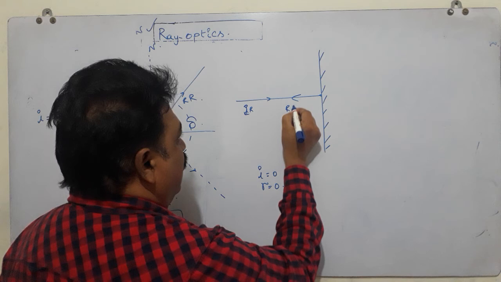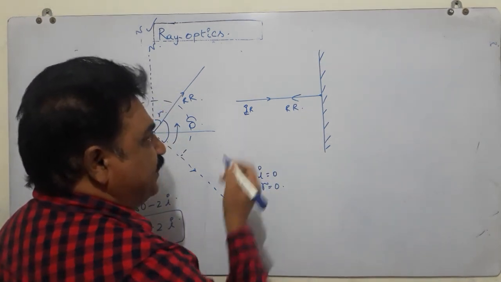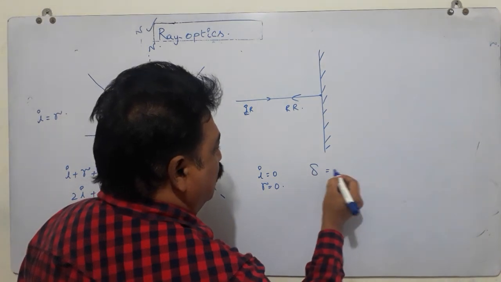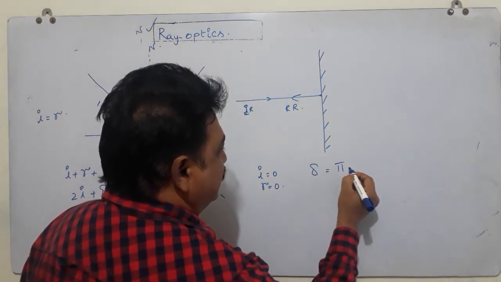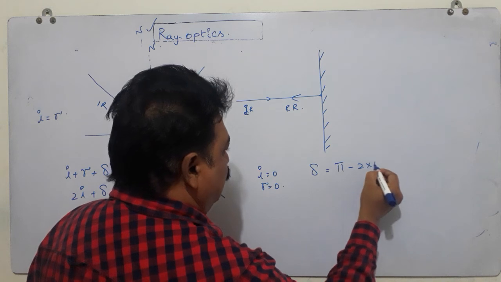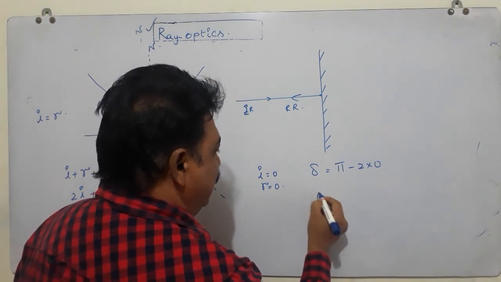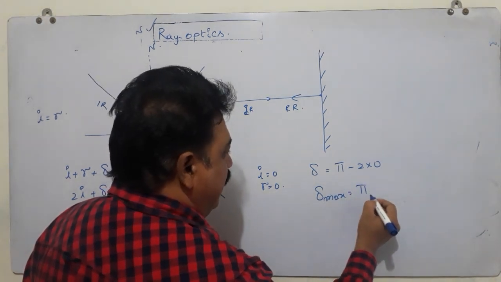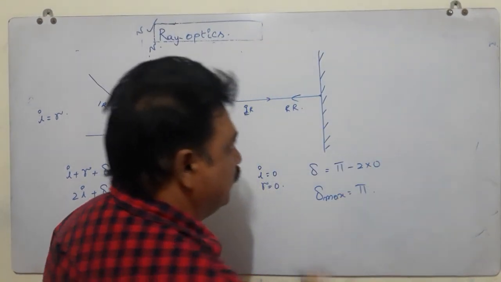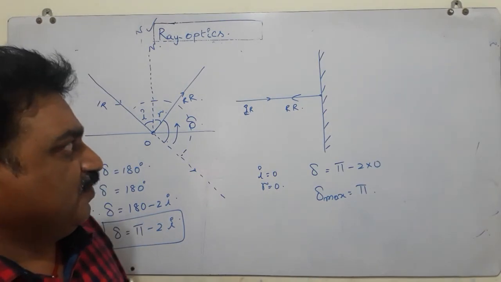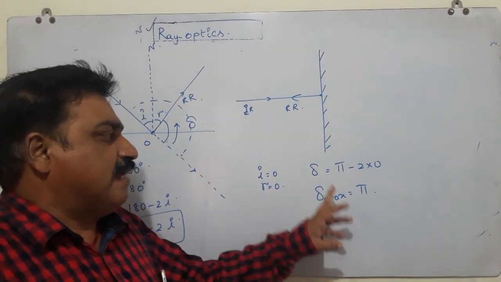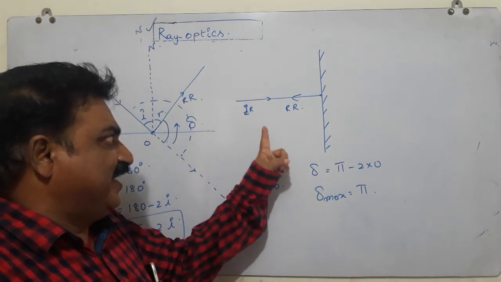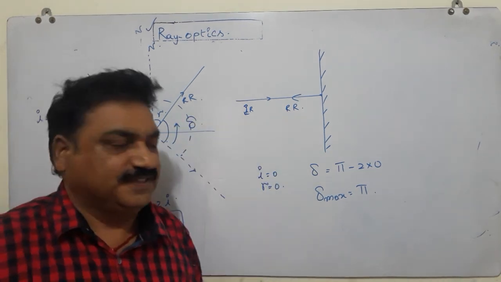This is RR. In such a case, delta is equal to pi minus 2I, that is 2 into 0. This delta will be maximum. Delta maximum is equal to pi. For suffering maximum deviation, the light ray needs normal incidence.